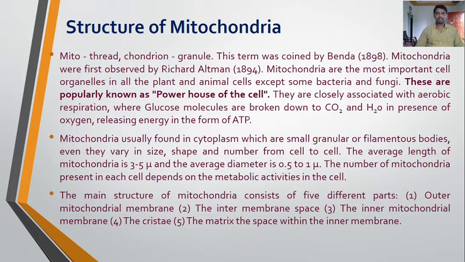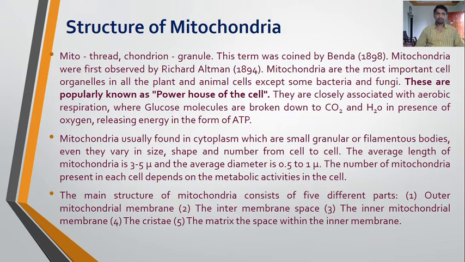Mitochondria are usually found in the cytoplasm, which are small granular or filamentous bodies. They vary in size, shape and number from cell to cell. The average length of mitochondria is 3 to 5 micron and the average diameter is 0.5 to 1 micron.